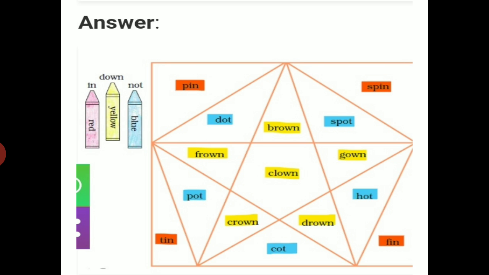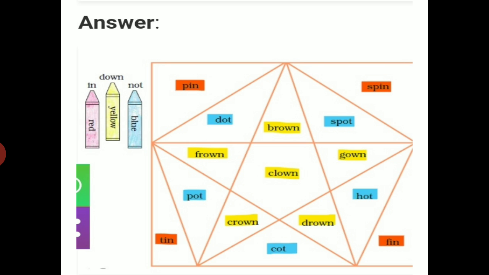Now see the answer. Pin, spin, tin, fin. These all are in red, rhymes with in. Now next one is down.